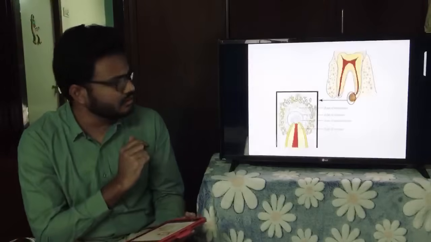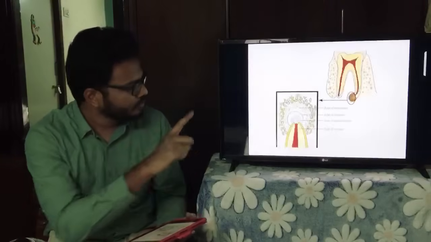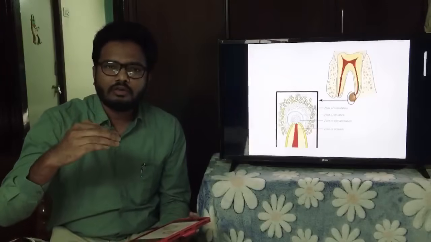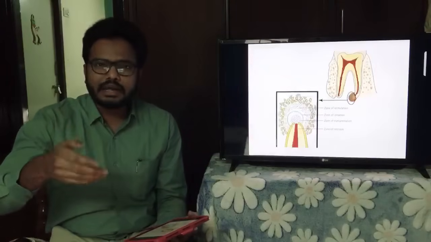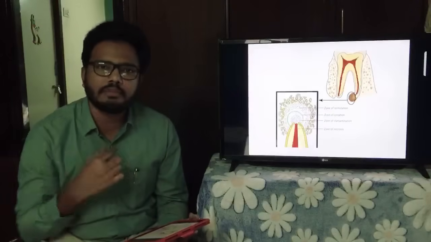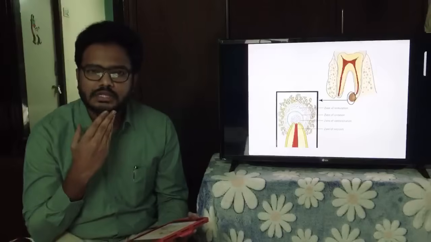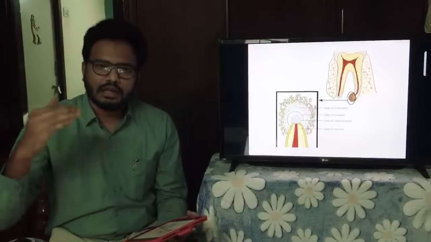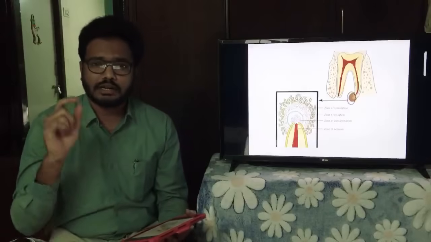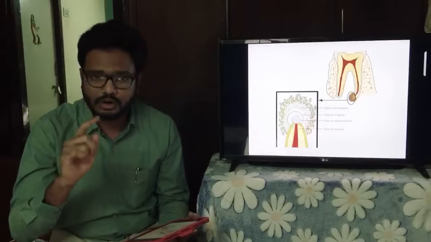As you can see in this image, if you want I can zoom in, do let me know. The innermost will be the zone of necrosis or zone of infection, which contains bacteria as well as neutrophils. This zone of infection is surrounded by the zone of contamination, which contains clear round cells. This is surrounded by the zone of irritation, which contains histiocytes and osteoclasts.